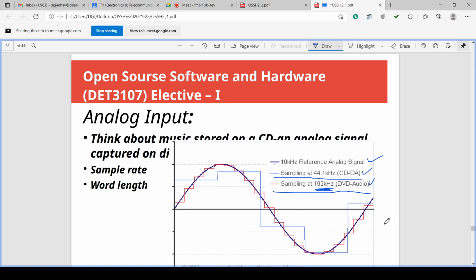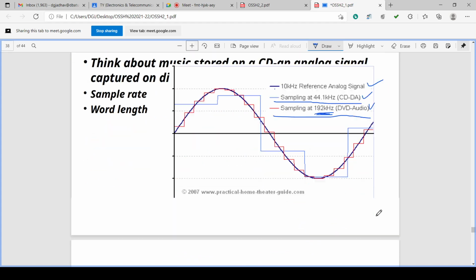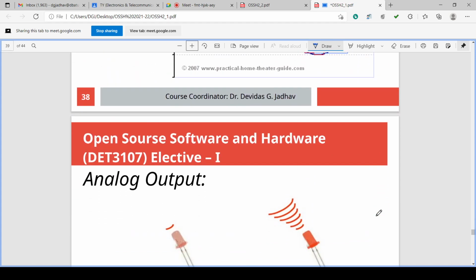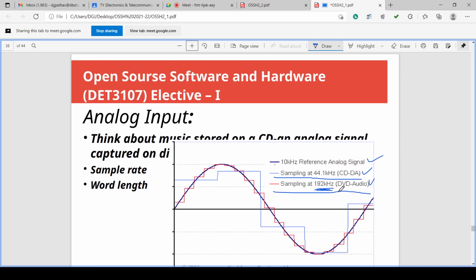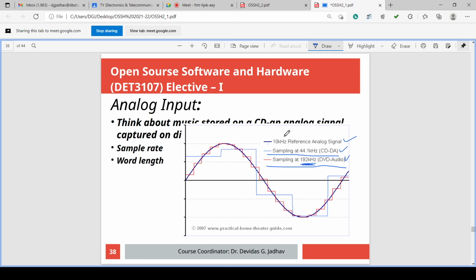So this is the meaning of that. The higher the sampling rate, the more accurate the signal. Okay. So if resolution is more, the signal will be accurate. If resolution is less, the signal will be less accurate. So this is the meaning of this.